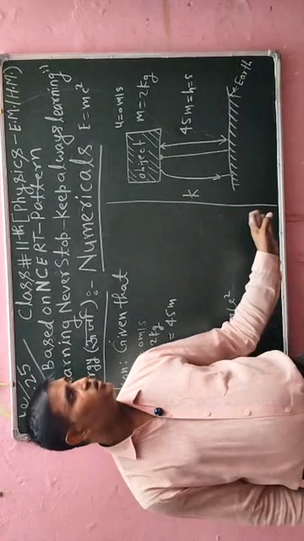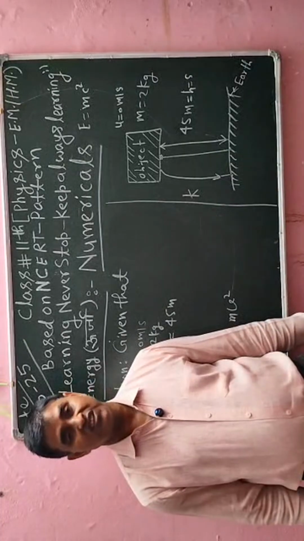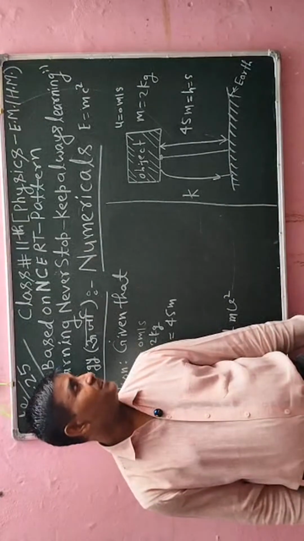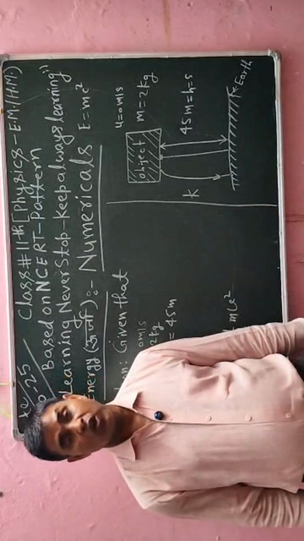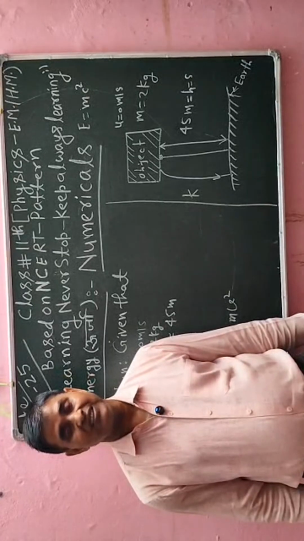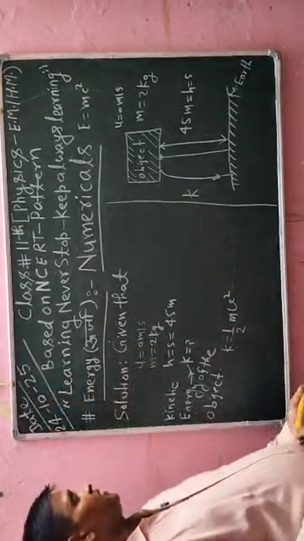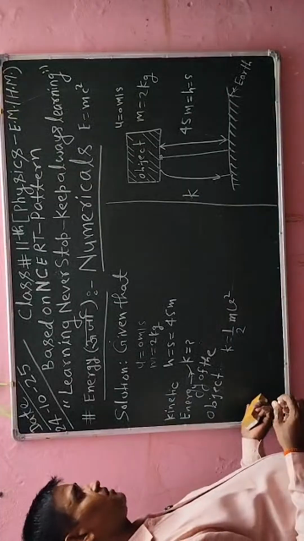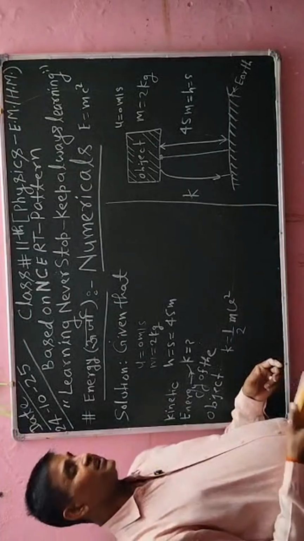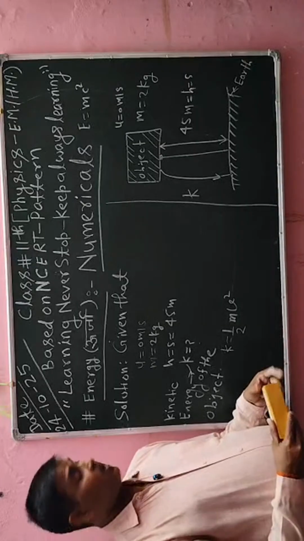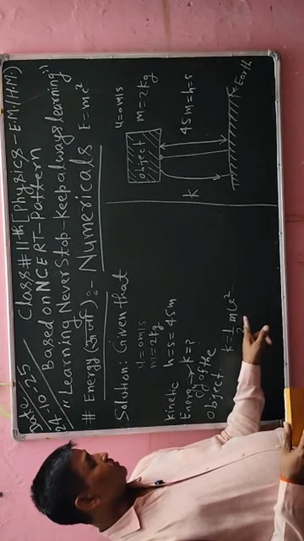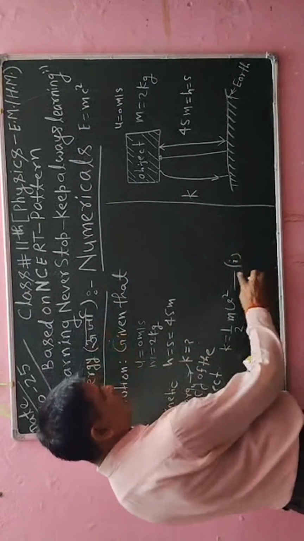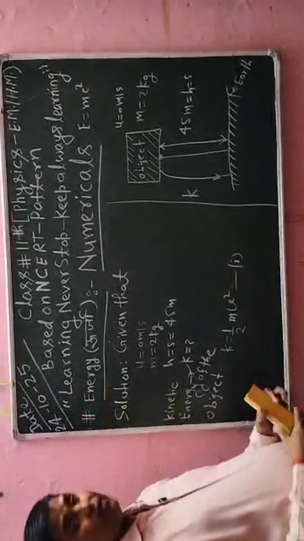Now if object will move horizontally, so I will use s, that is distance, displacement. But if object will move along the y-axis, so I will say s will change in h. Okay, so according to third equation of motion, I will write concept, and then from there I will get the value of v, and then I will evaluate the value of v, and then I will substitute in this formula. I will say this is the equation number 1, and after substituting in equation number 1, and then I will simplify.